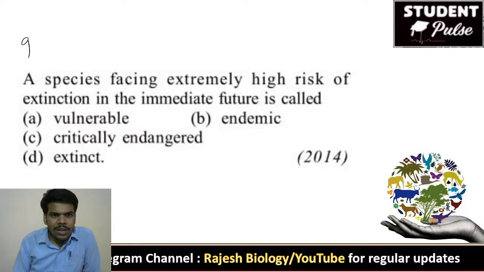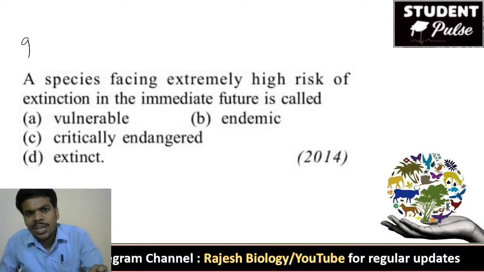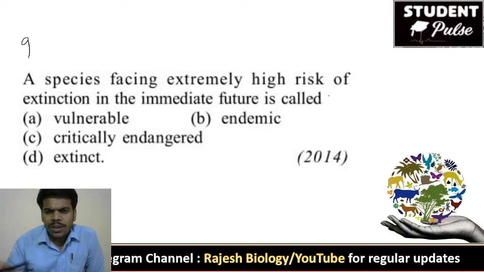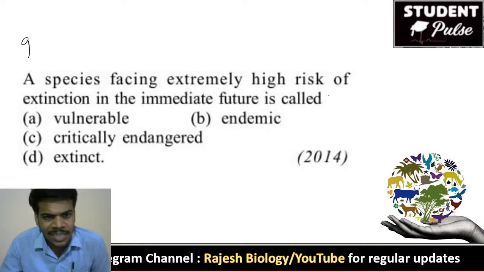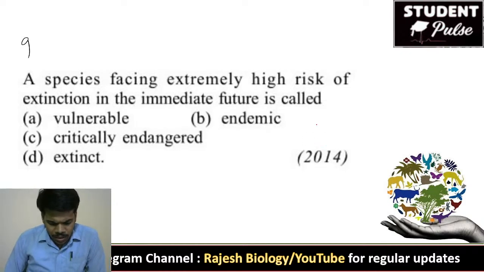Come to the next question. Ninth question. A species facing extremely high risk of extinction in the immediate future is called. It is worth mentioning while I am discussing biodiversity and conservation: as humans, like in the movie Janata Garage, NTR says, we are just tenants. We don't have any right to disturb the biodiversity. Even though it is a very dry topic, you should love biodiversity, ecosystem, ecology. You have to know more about biodiversity to protect it.